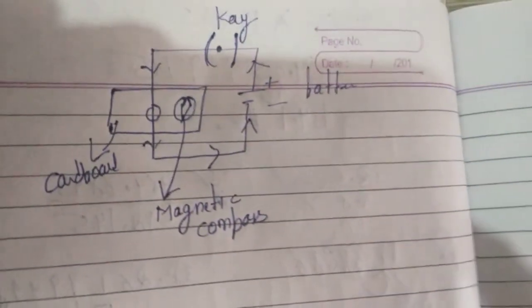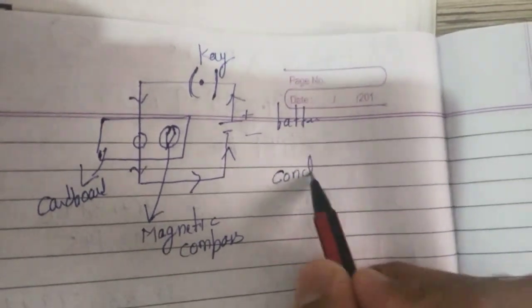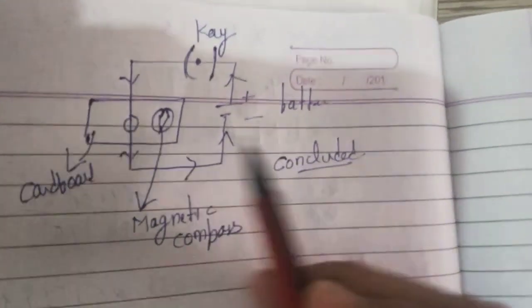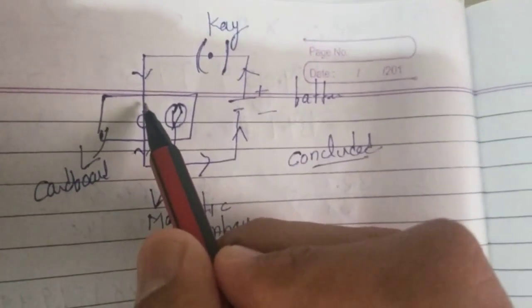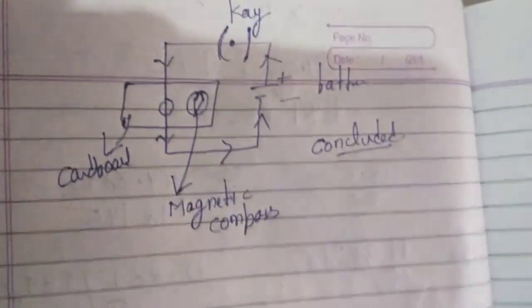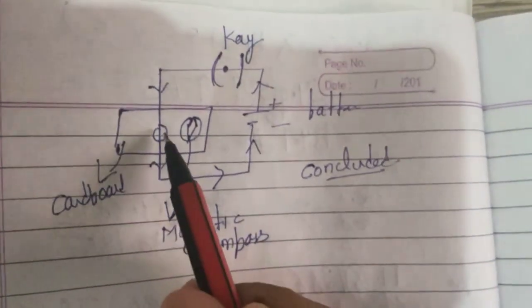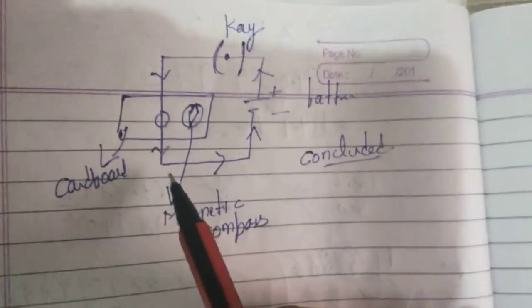So the needle of the magnetic compass got deflected. What did he conclude? He concluded that some magnetic field is linked with this wire in which current is running.